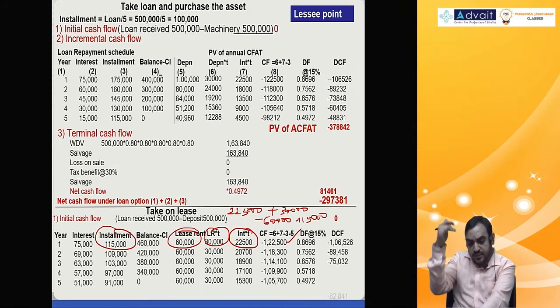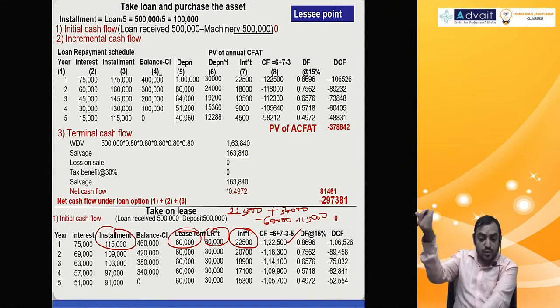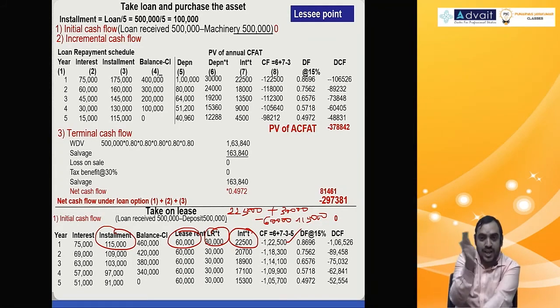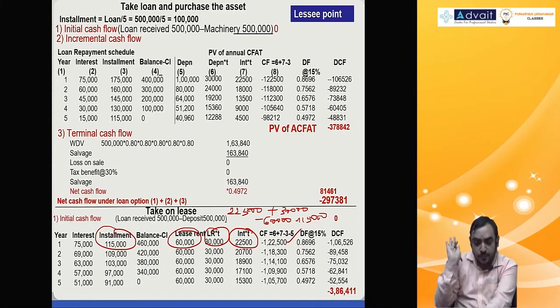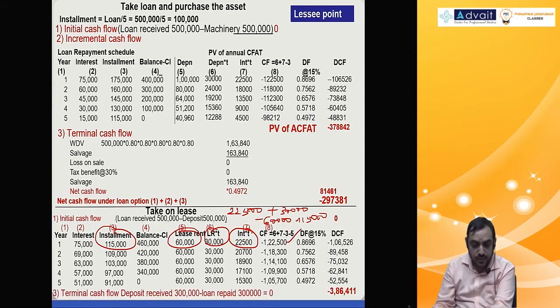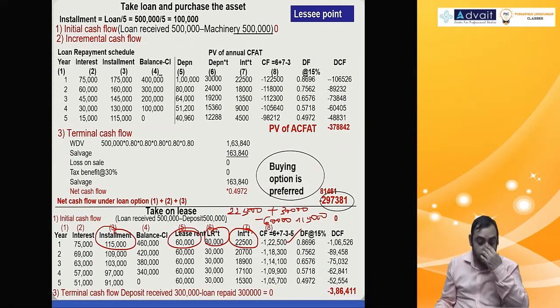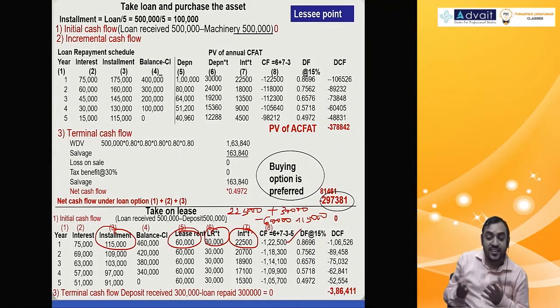Discounting factor 15%, present value you get. 3 lakh you receive from the lessor and 3 lakh you give to the bank, so 3 lakh will set off. I am not showing that. Present value comes to 3,86,000, whichever is cheaper. So the loan option became cheaper because only 2,97,000, that is much lesser. Therefore we say that loan option, buying option, is cheaper over lease option.